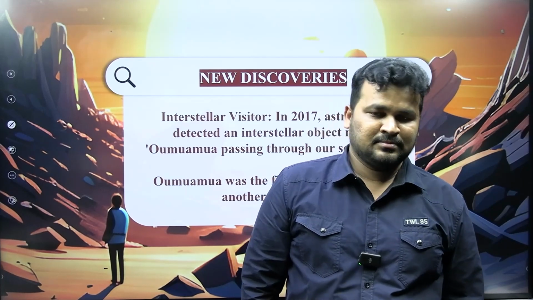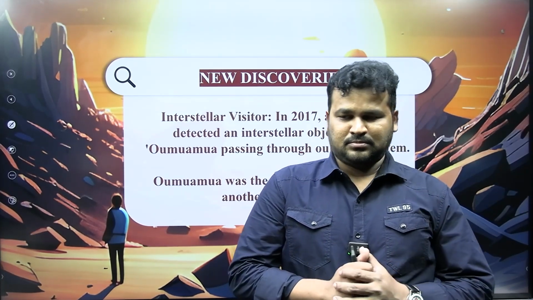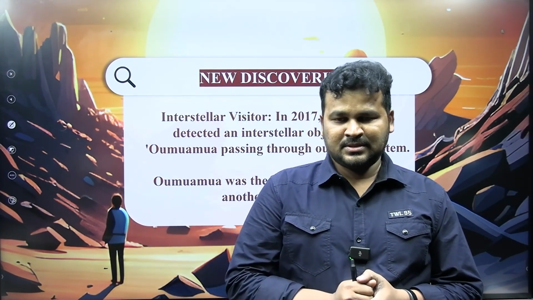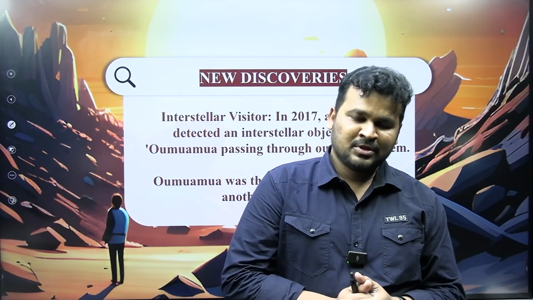finding evidence of the presence of other solar systems which have aliens. So some evidence as of now, we have evidence that there is a presence of aliens in some other solar system, not here, some other planets, some other solar systems.